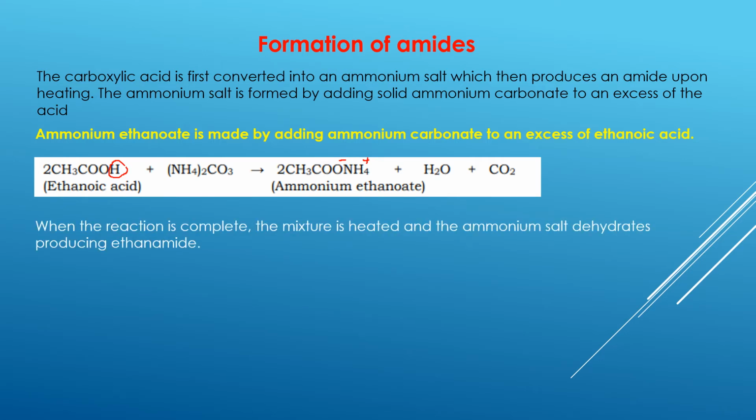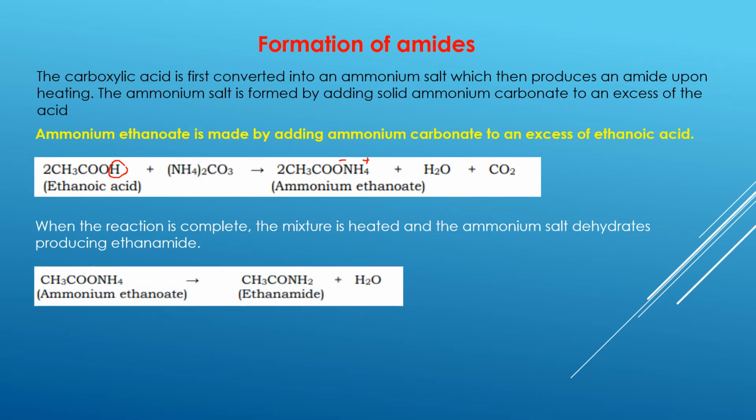Next, once the salt is formed, the mixture is heated until the ammonium salt dehydrates. So we are going to heat this salt, which is ammonium ethanoate, until it loses water. The water will be made from the hydrogen and the OH group. So they are going to be lost and we will have CH3CONH2. Okay, so let's see how the loss of a water molecule has taken place.